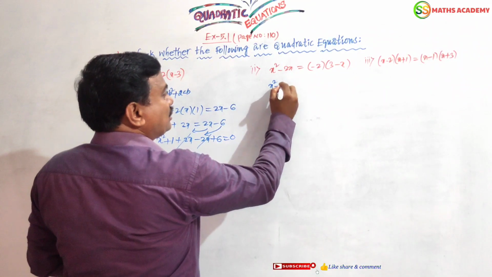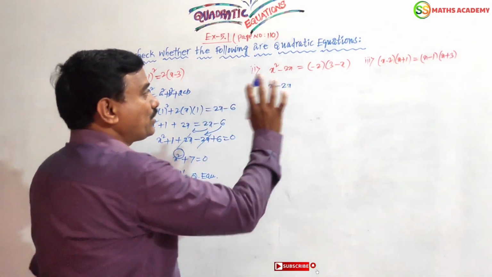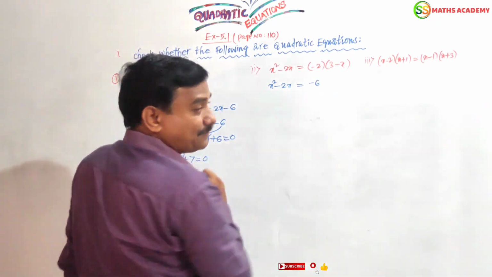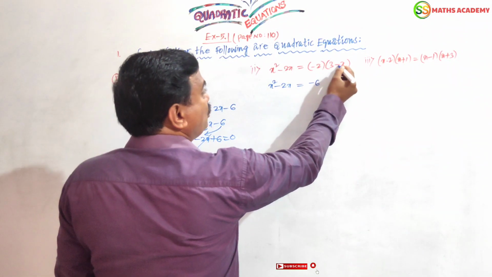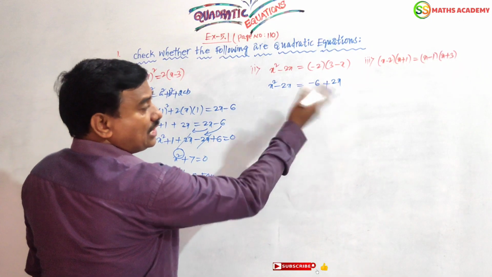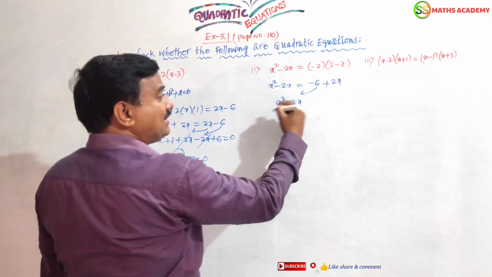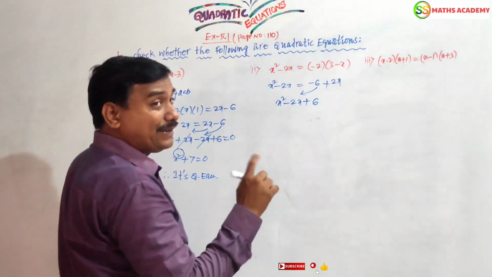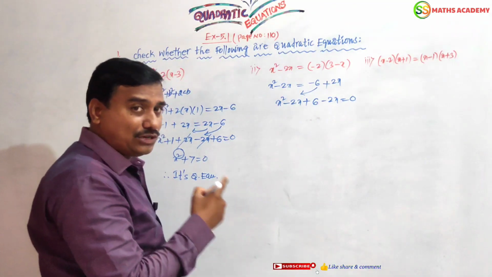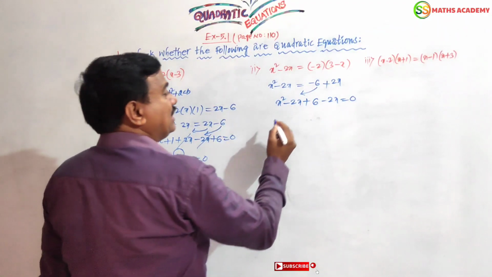Yes, on the left side x square minus 2x, a single term, you can write as it is. Now on the right side two terms will be there. Minus 2 into 3, minus 6. Clear? Minus into minus is plus, 2 into x, 2x. These two terms transfer to the left side. x square minus 2x as it is, right. Minus 6 will be transferred to the left side and becomes plus 6, as well as minus 2x equals 0. Plus 2x on the right comes to this side and becomes minus 2x.